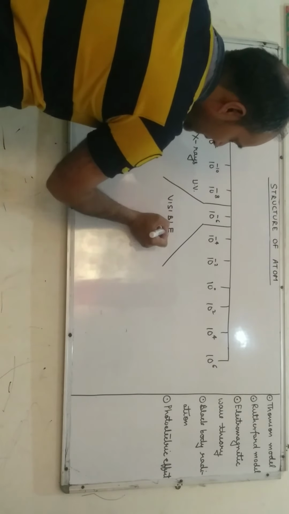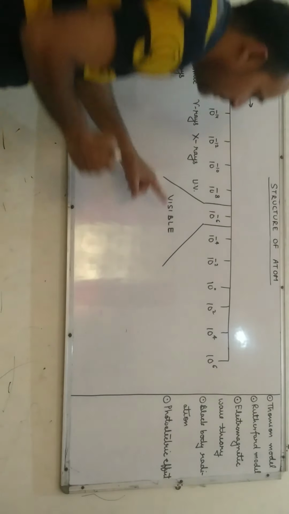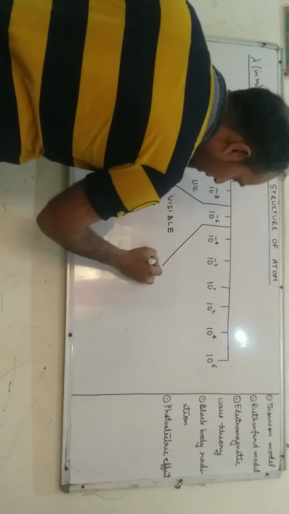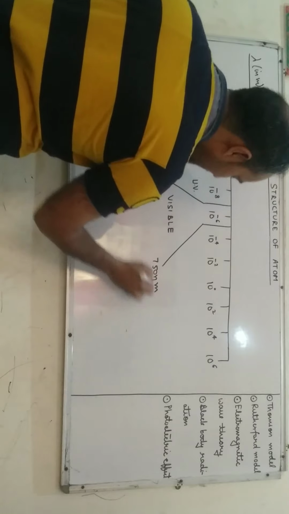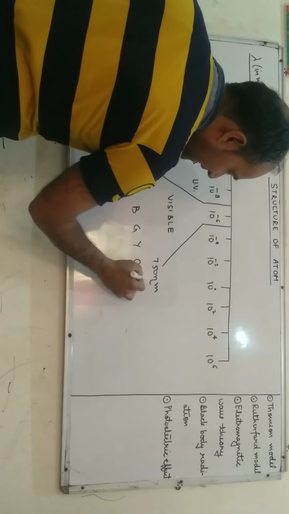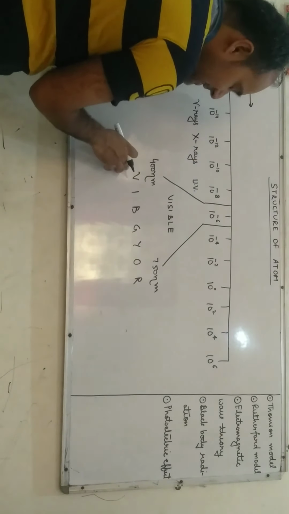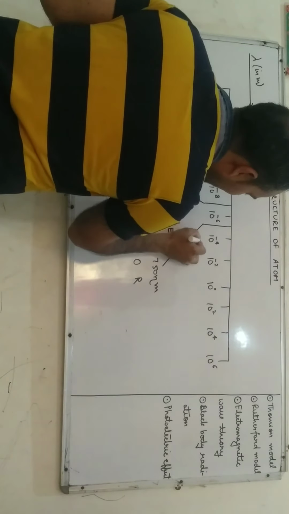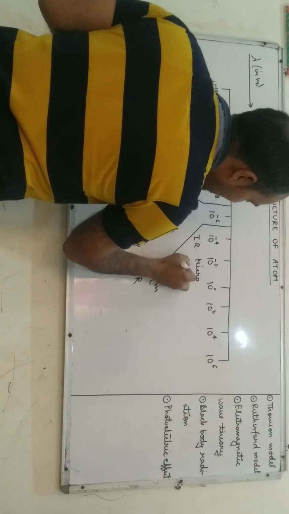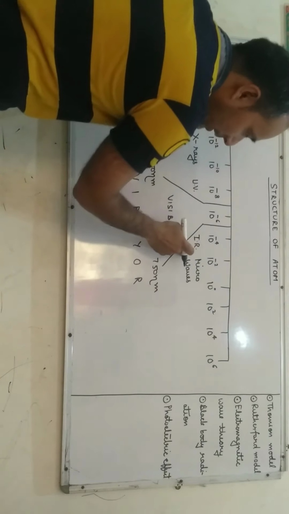We are able to see the colorful world due to the visible region, which extends from 400 nanometers to 750 nanometers. According to VIBGYOR, red color has the maximum wavelength, violet has the least. Thereafter the infrared region, then the microwave region. All mobile communication is made possible through microwaves.